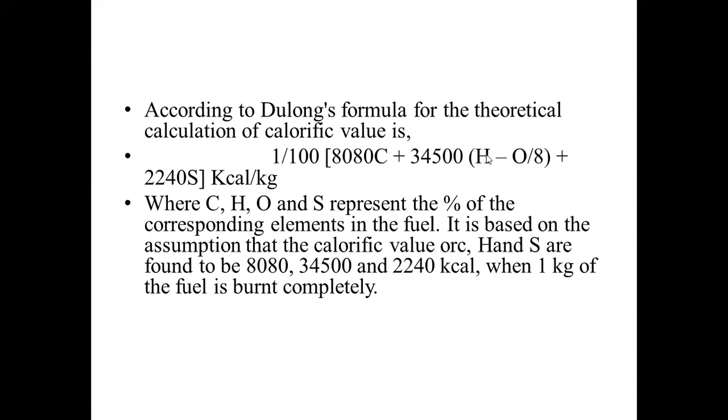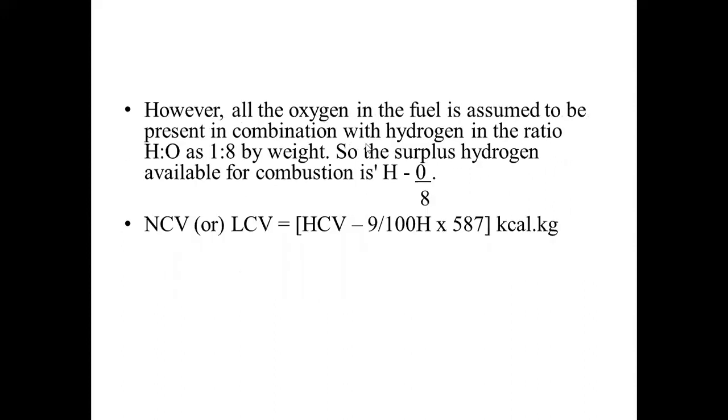By subtracting oxygen from hydrogen, we are getting this much of calorific value. So let us see how. The hydrogen and oxygen are in the ratio of 1:8 by weight.